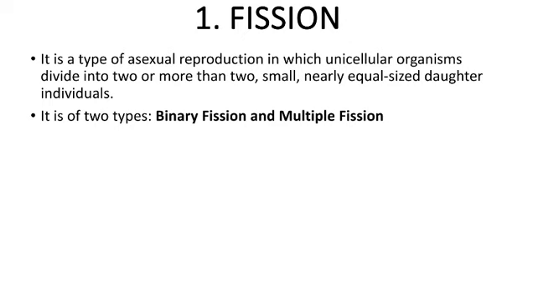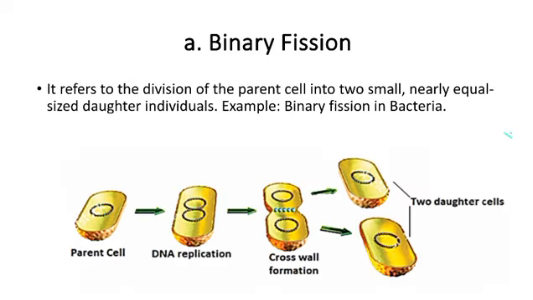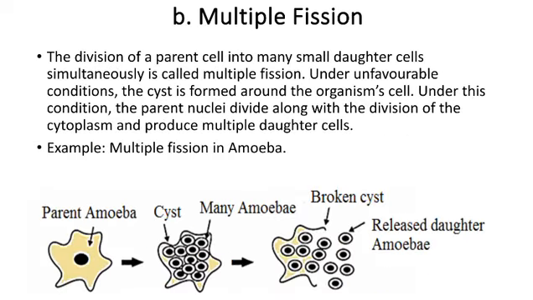Fission. Fission is simply the process whereby a single cell divides to produce two or more cells. When a single cell divides to produce two cells, it's called binary fission. Meanwhile, when a single cell divides to produce more than two cells, it is called multiple fission. Multiple fission often takes place during unfavorable conditions. You can see multiple fission in the amoeba. During unfavorable conditions, it forms a cyst around its membrane, where there are several divisions inside the cyst, and later on liberates so many cells.